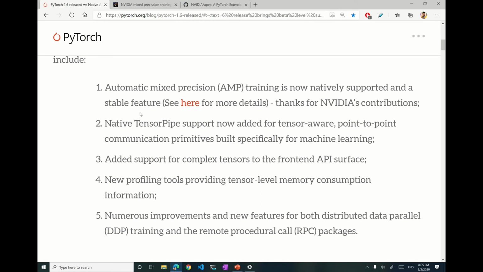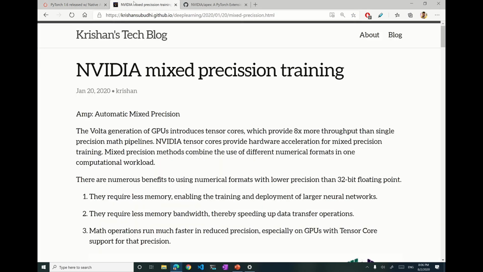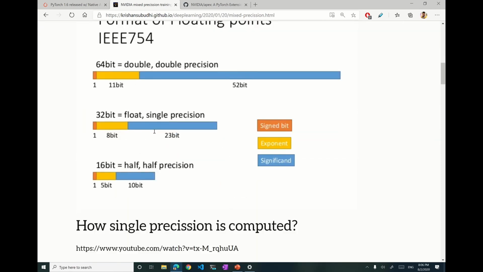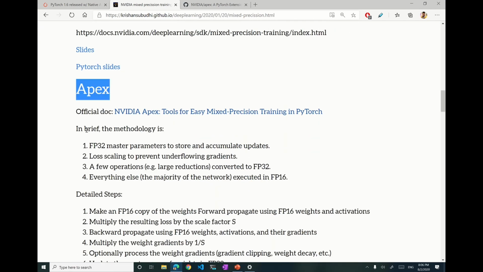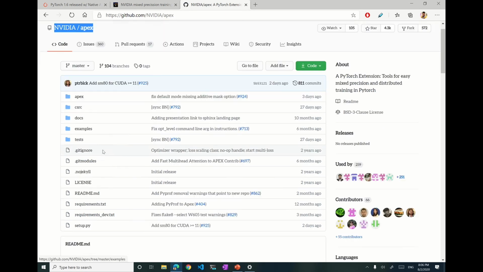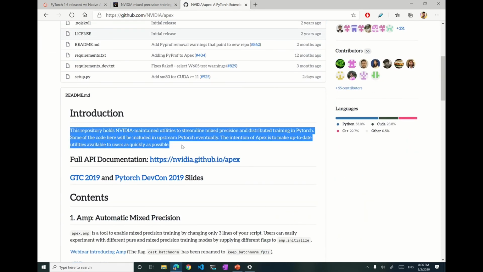Now let's get back to PyTorch 1.6. What it says is the AMP training feature is now natively supported. So before 1.6, the AMP feature was not natively present in PyTorch. So how were we using this feature before 1.6? Since this concept is mostly from NVIDIA, NVIDIA had provided a library called Apex. Apex is an open source code repository hosted on GitHub, and NVIDIA's developers used to maintain this and add